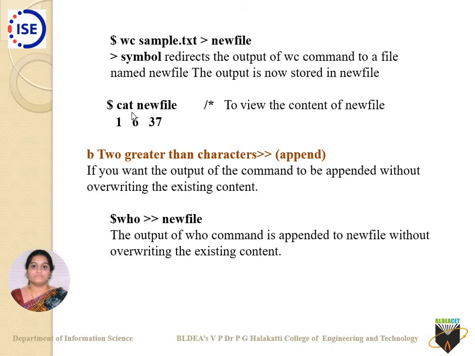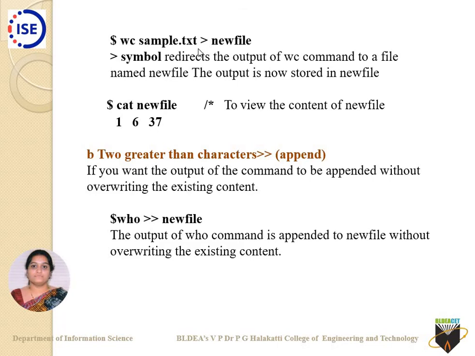I have to use cat as a command. The cat command is used to display the contents of a file or create any new file. So for display I will be using cat, and I use this file name called newfile. You can see that it has displayed the output of this particular file, that is 1 6 37. It is taken as an example. Fine, got to know, I hope. Now redirection of standard output is clear to you.